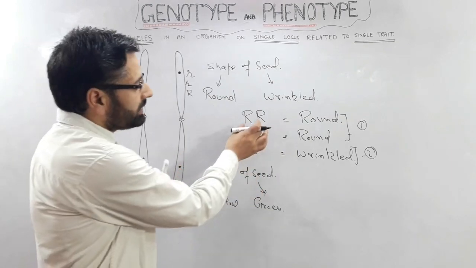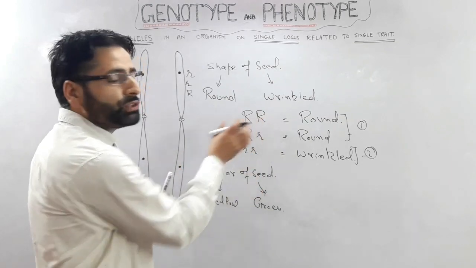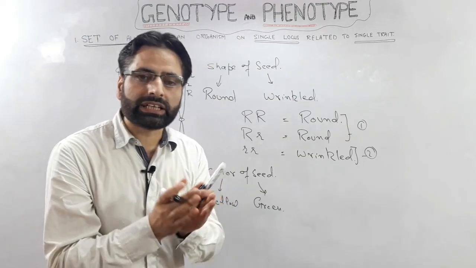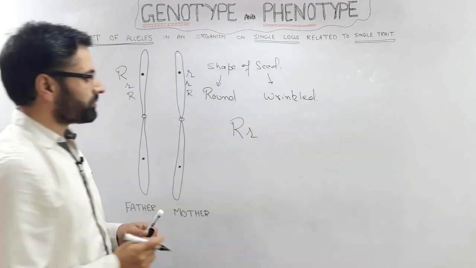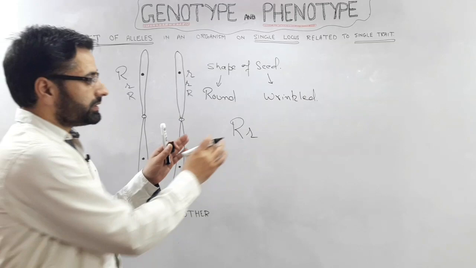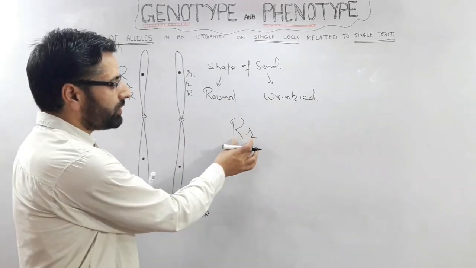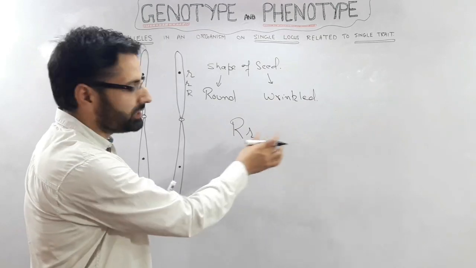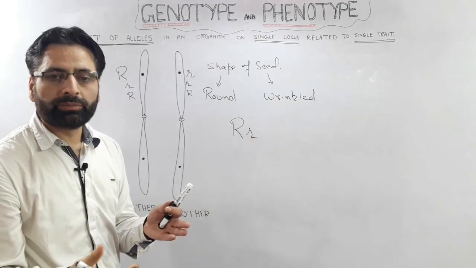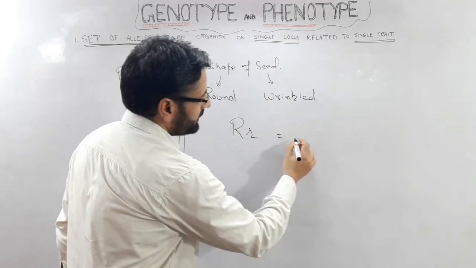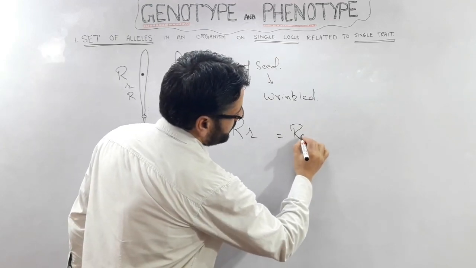Now here, these two alleles are of two types, depending upon whether they can express themselves or not. For example, this genotype, as I have already told you, this set of alleles related with a single trait is called the genotype. Now this genotype is controlling or displaying the round trait.